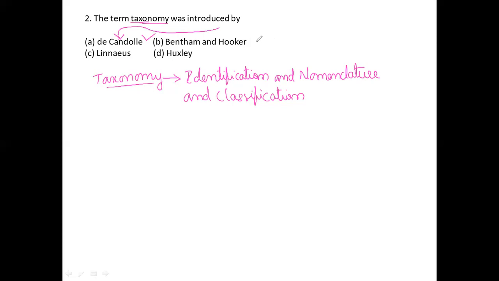They worked especially on seed plants, and they wrote one book that we call Genera Plantarum. So this is a small piece of information about Bentham and Hooker. It is a wrong option for this question.